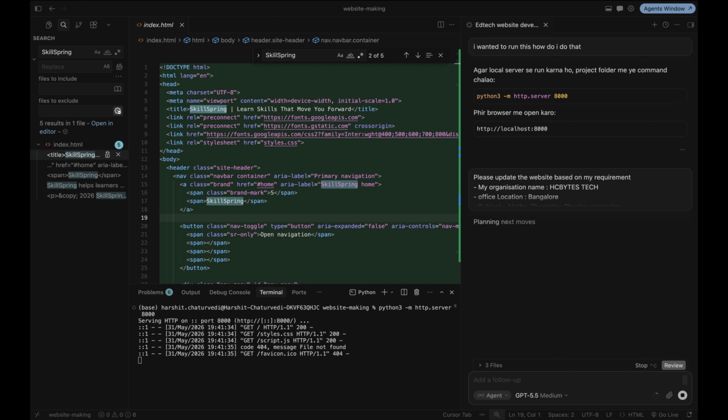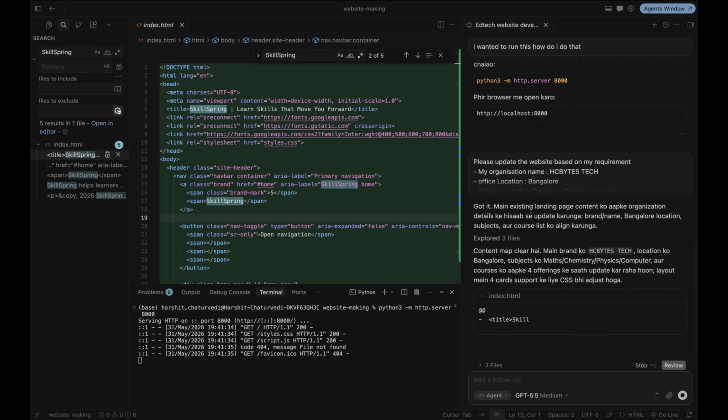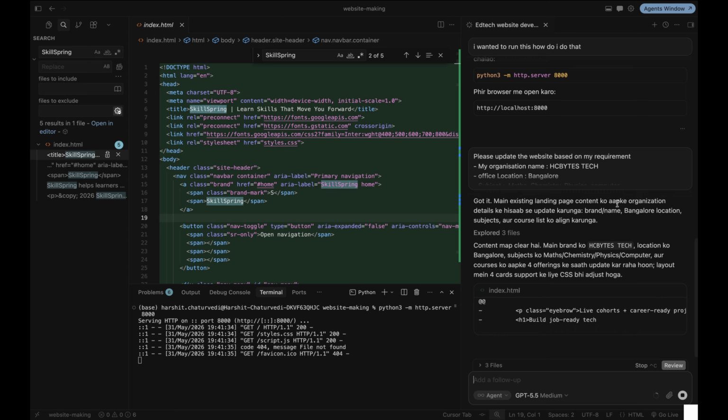What happened, it will automatically update my existing files, and it is saying, good, I will update the existing landing page content according to your organization. Okay, so it is giving me the answer in the type I want. I don't want to talk to AI in English, that's why it is giving me the friendly WhatsApp language. So now see, it will automatically convert it.